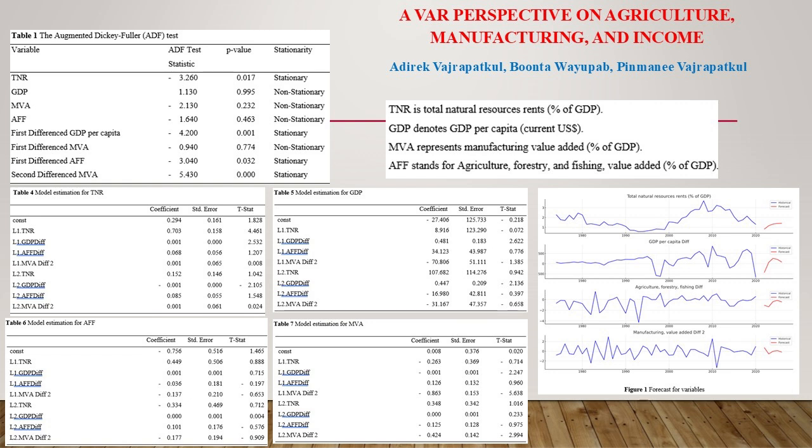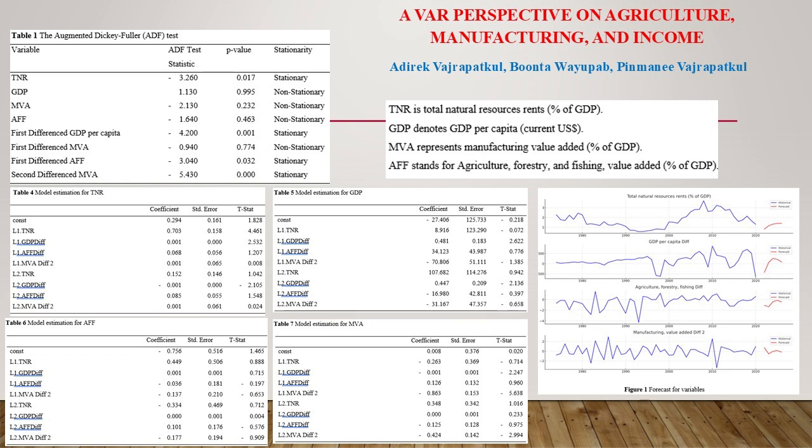manufacturing and natural resources. While agriculture remains important, its influence on other economic variables is less pronounced. This finding is consistent with structural transformation theories that suggest a shift from agriculture to manufacturing as economies develop. Although agriculture does not drive economic growth to the same extent as manufacturing, it continues to play a vital role in providing food security, employment, and raw materials.